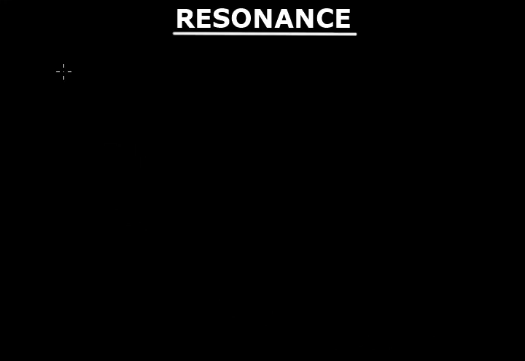Hello friends, now we will discuss resonance.